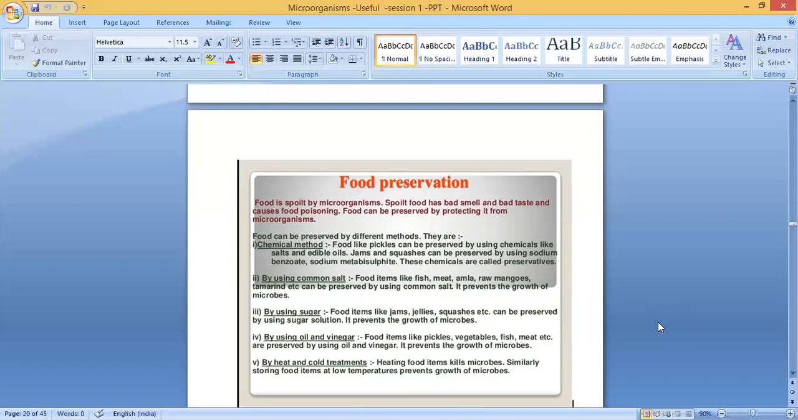Let us see what are the food preservative methods. Food is spoiled by microorganisms. Spoiled food has a bad smell and bad taste and causes food poisoning. Food can be preserved by protecting it from microorganisms. So how can we protect the food? Food can be preserved by different methods. They are chemical method, using common salt, using sugar, using oil and vinegar, and heat and cold treatments. So these are the different methods.